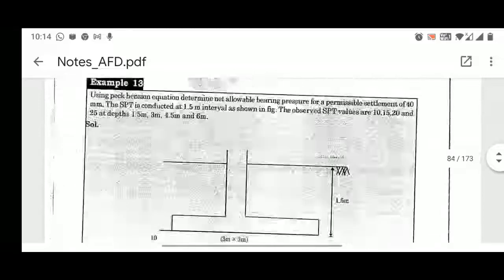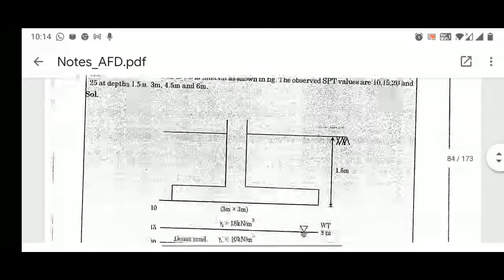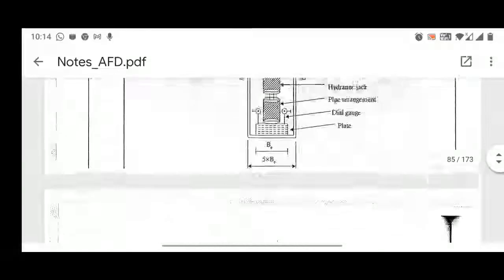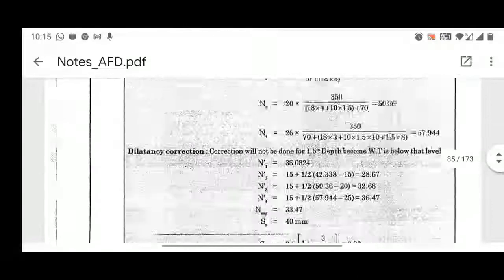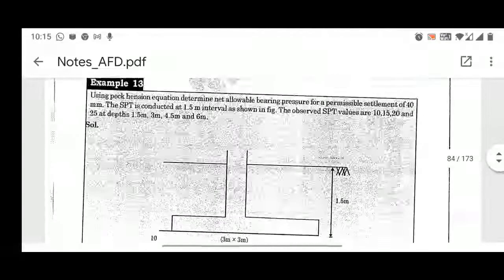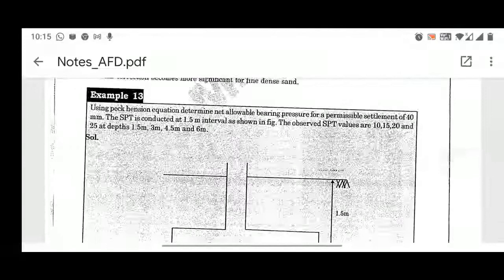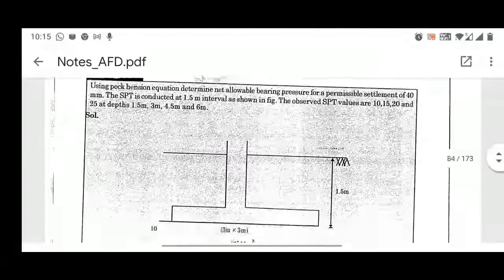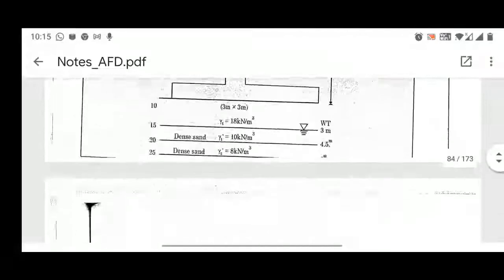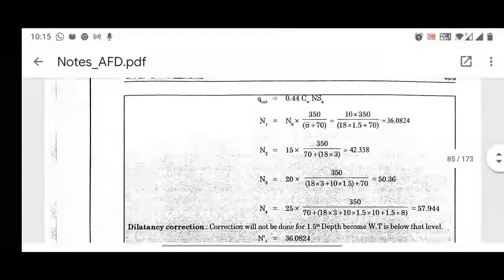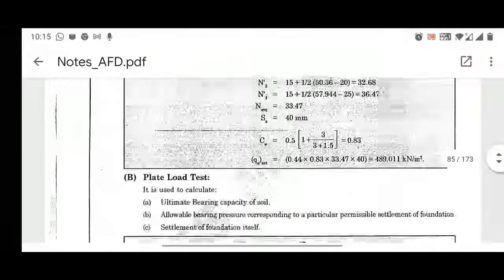Now kindly go through these example problems. The example problem is a very perfect example where they are using the Peck-Hansen equation to determine the net allowable bearing pressure, and an SPT test has been conducted. So please go through this example problem and let me know if you have any doubt.